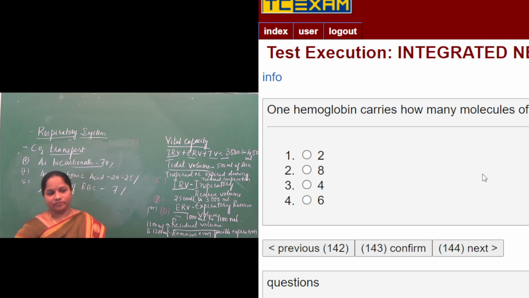Next question. One hemoglobin carries how many molecules of oxygen? For the transport of oxygen, we need the help of RBC or the hemoglobin pigment that is present in the RBC. So simple question here. One molecule of hemoglobin carries how many molecules of oxygen?